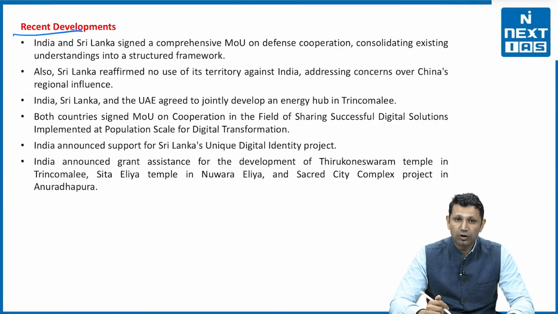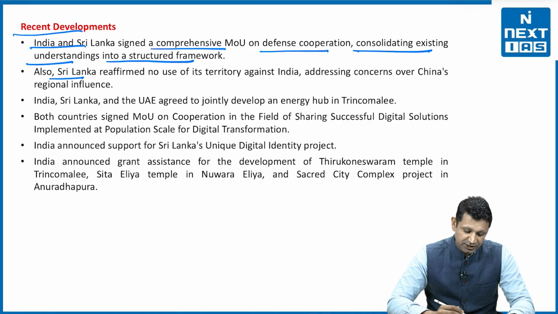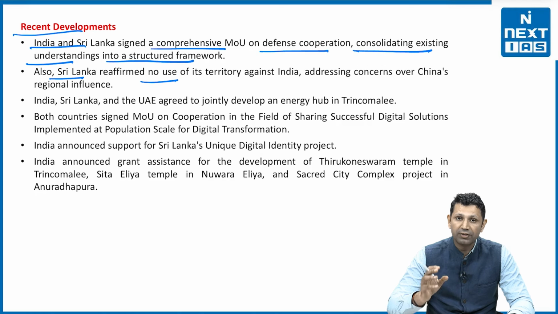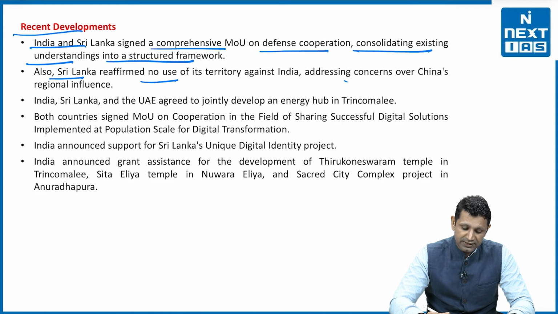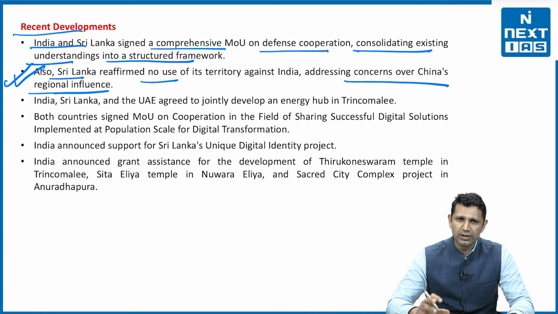Now, recent developments have also been there. India and Sri Lanka have signed a comprehensive MOU on defense cooperation, consolidating existing understandings into a structured framework. Secondly, Sri Lanka has affirmed no use of its territory against India, addressing the concerns over Chinese regional influence. That is an important one: Sri Lanka recognizes that China's influence over it is an irritant for India. That's why it has said that it will not allow Sri Lankan land to be used against any of India's interests, and it is thus satisfying India's concerns regarding Chinese influence over Sri Lanka.